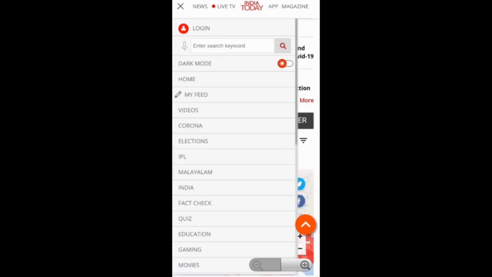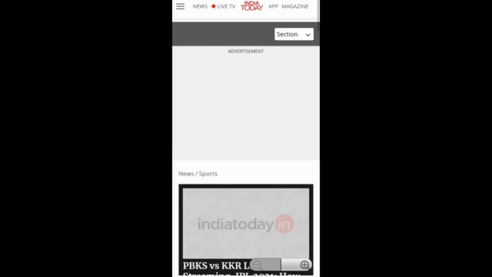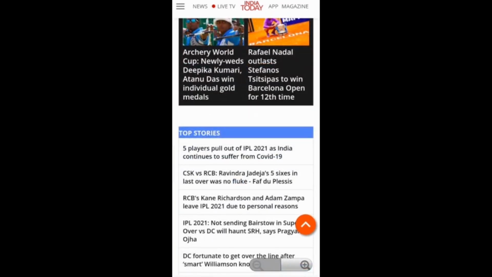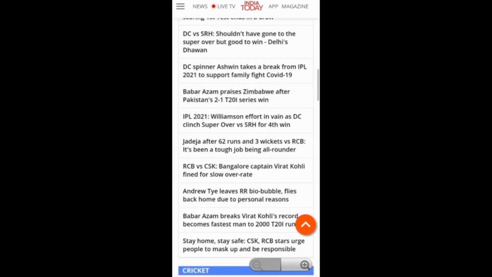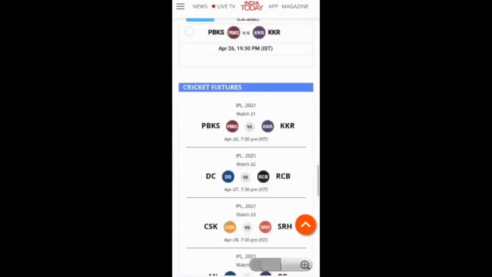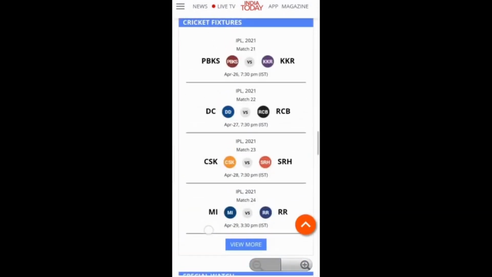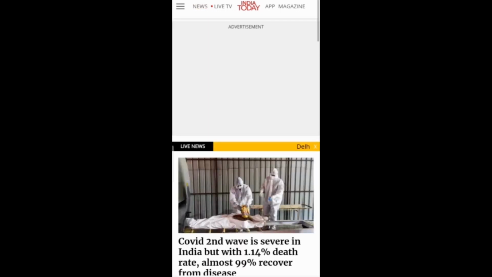Now let's see one more example, like let's see sports. So these are the particular sections in which you will get only the news of the current section. Like if we have opened sports, then you will only get the news about sports. You can see this. Let's go back. But first let me tell you that it will also show the IPL dates, like the current dates which are going to come in sports. Now let's go back to our app.